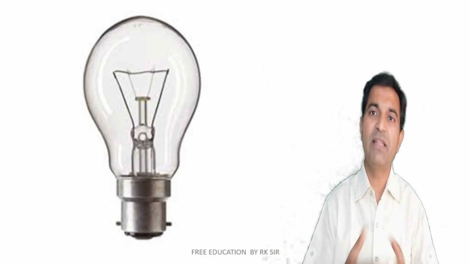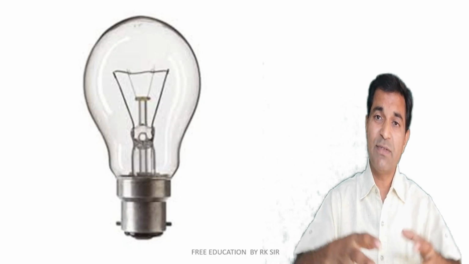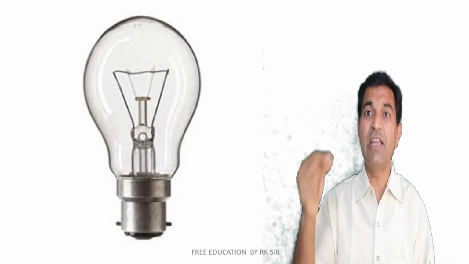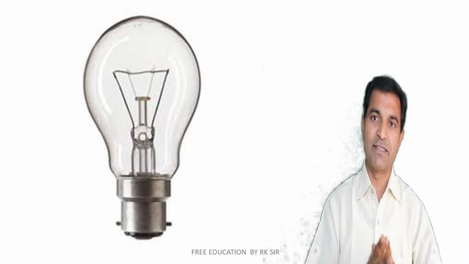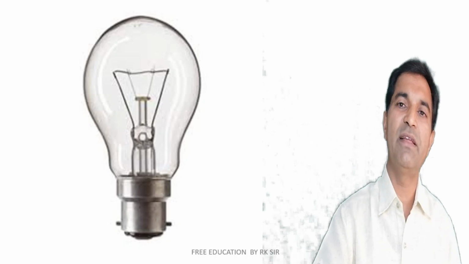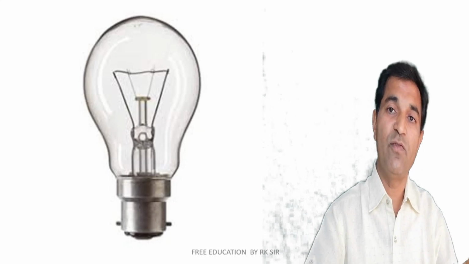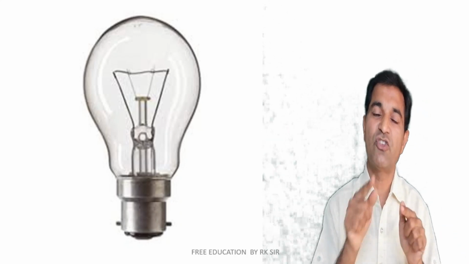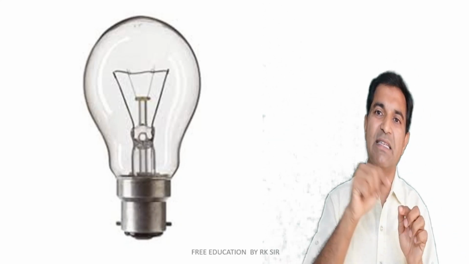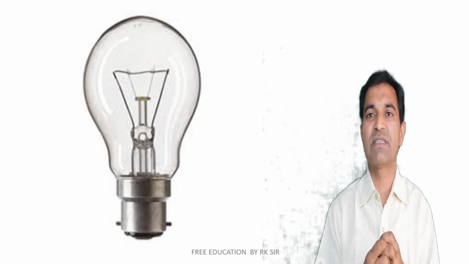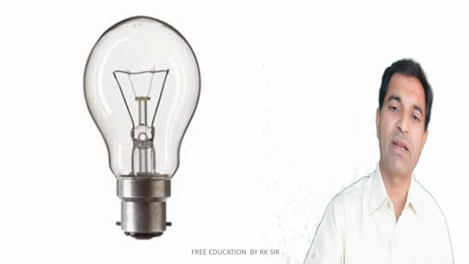For example, when you are burning wood, it gives heat, but also as a side product it gives light energy, right? The same thing is applicable in this lamp, but it is inefficient because we actually need light energy, but actually it is burning. Burning means it is giving heat, and as a side product it gives light energy. So now advanced forms of light sources like LED and CFL have come into the market.